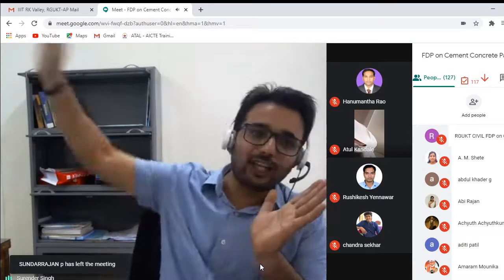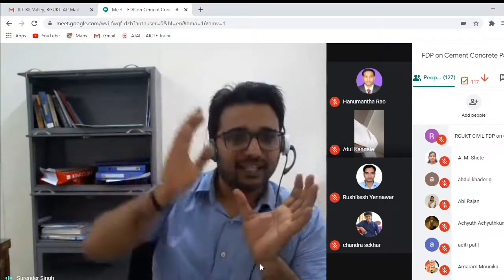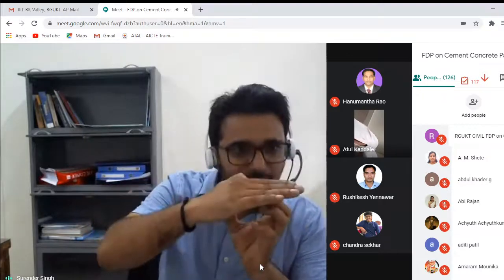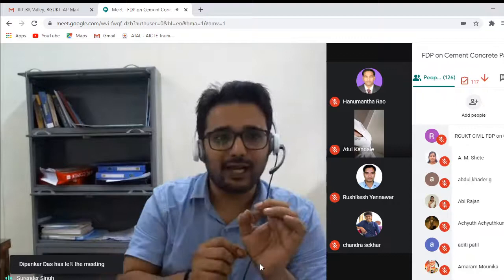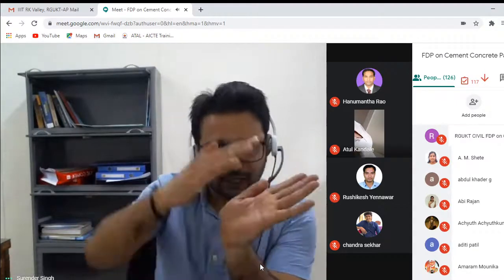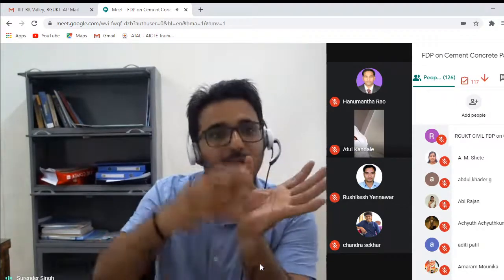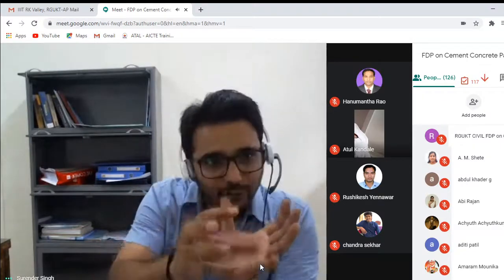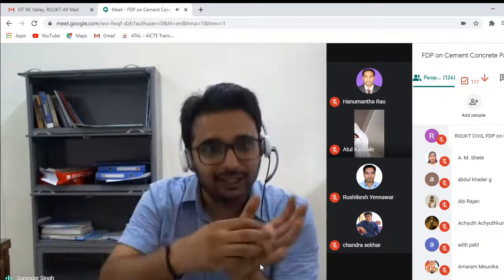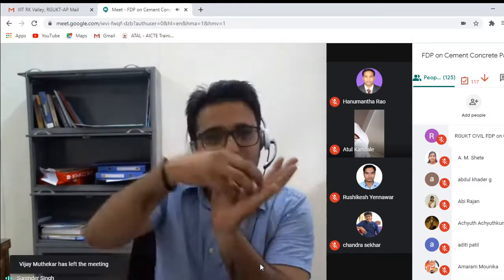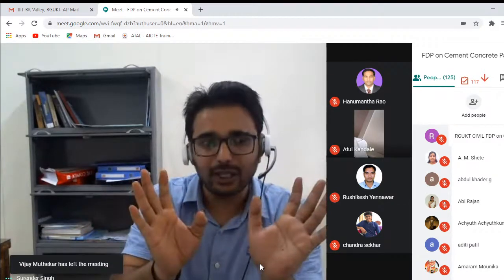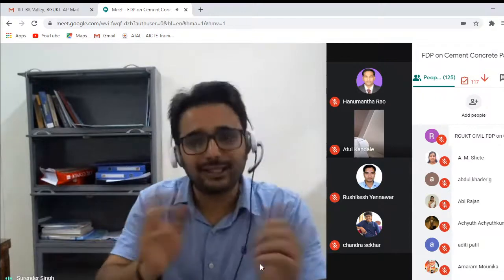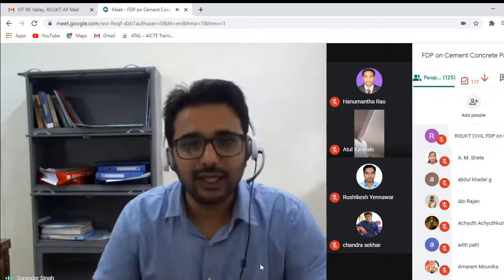So I cannot say 40 mm is the maximum size. Maximum size is the smallest sieve from which 100% of the aggregate passes, and nominal maximum size is the first sieve after 100% passes upon which some of the aggregate will be retained. Here, when we are taking 20 mm aggregates, some fraction, less than 10%, is retained over the 20 mm sieve, and that sieve is called the nominal maximum size.